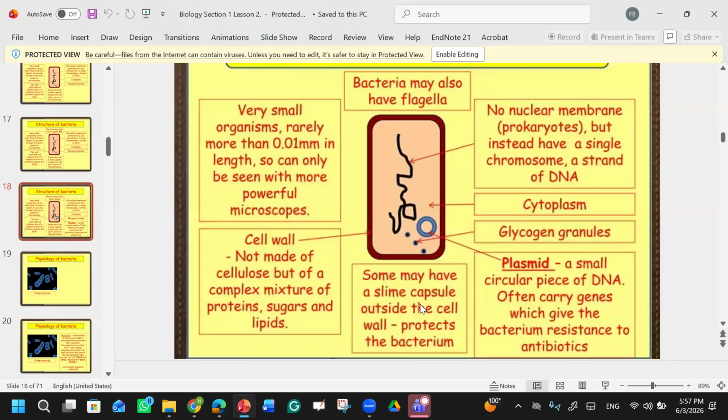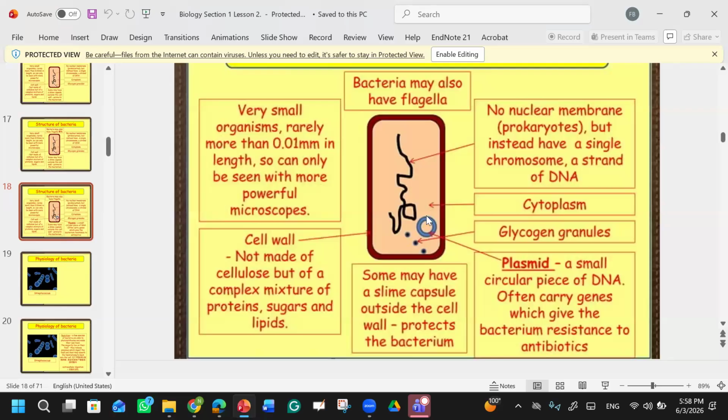And the cell wall is made out of a complex mixture of lipids, sugars, and protein. It also has a plasmid, which carries small pieces of DNA. Not small pieces. And the plasmid is blue in color.